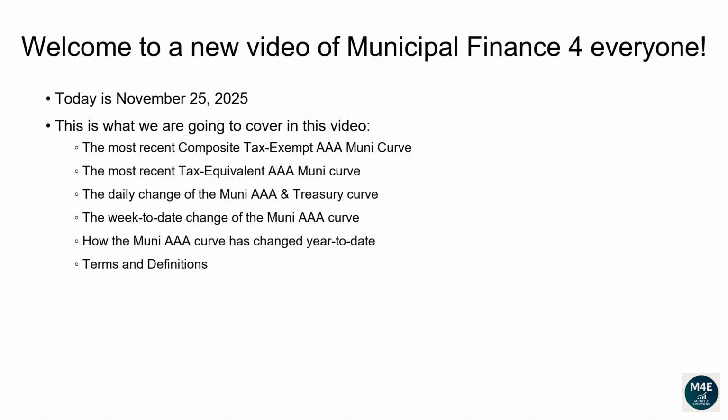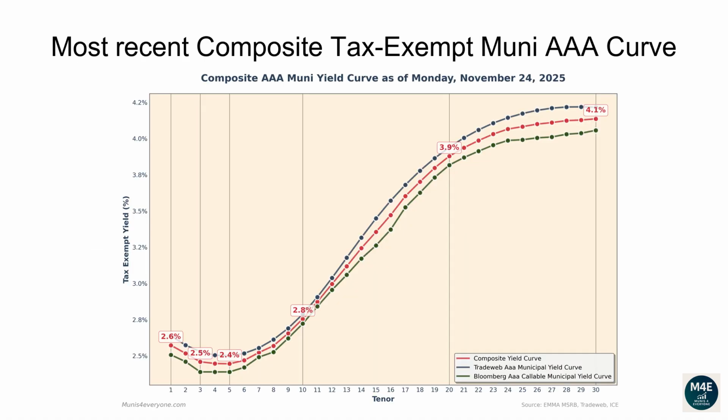Terms and definitions. Let's go over the most recent composite tax-exempt Muni AAA curve. The following composite tax-exempt yield curve is based off the most recent TradeWeb, Bloomberg yield curves that are available on the MSRB website, plus some proprietary extra adjustments, as of November 24, 2025.